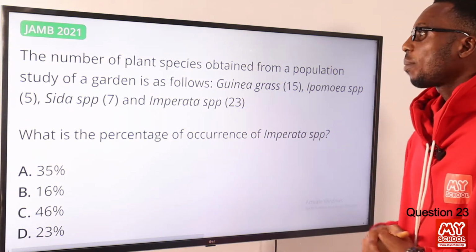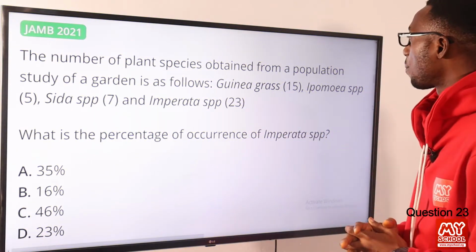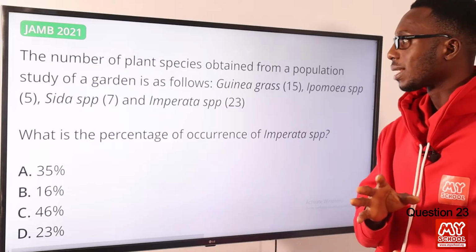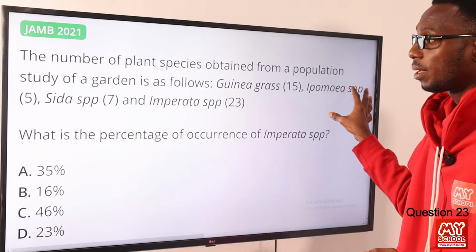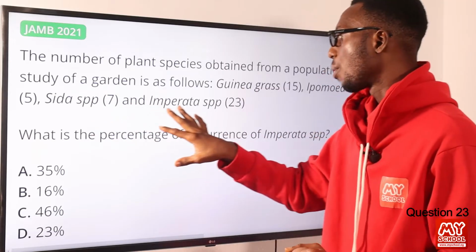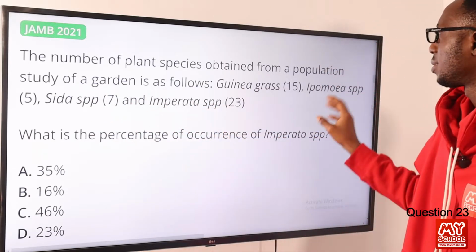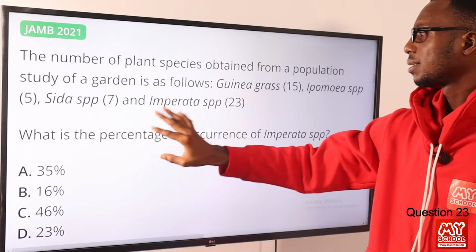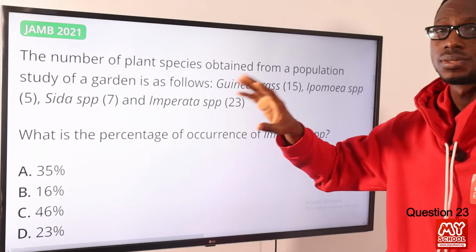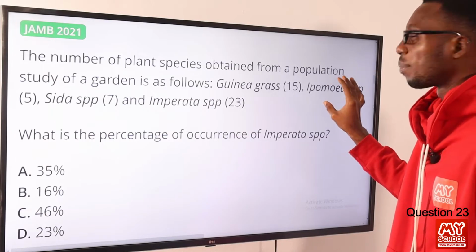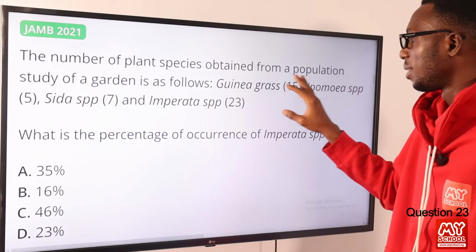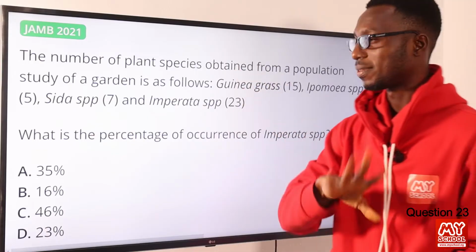23. The number of plant species obtained from a population study of a garden is as follows. We have the guinea grass, the Ipomoea spp, the Cedar spp, and the Imperata spp. This is a kind of weed, grasses like your spear grass, your sword grass. There's your morning glory, Ipomoea batatas, we're talking about potato, then your guinea grass. So that's just for side information.